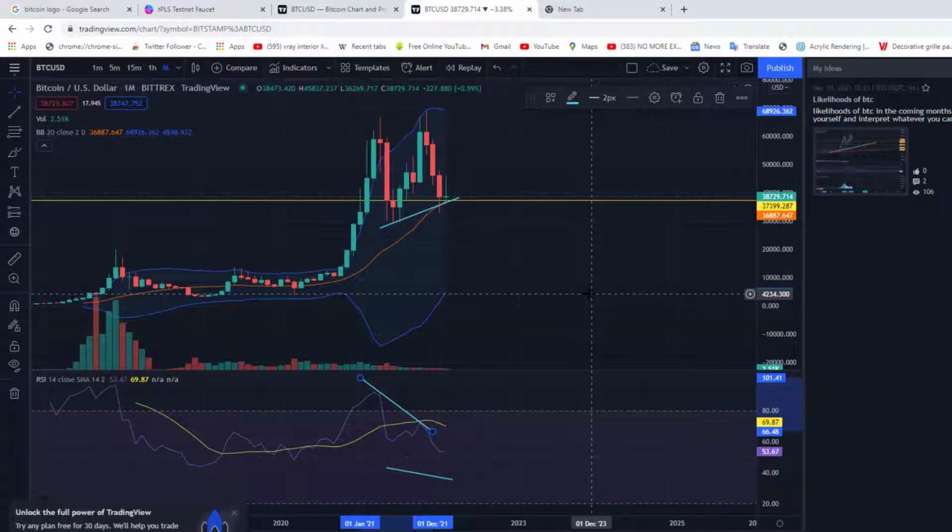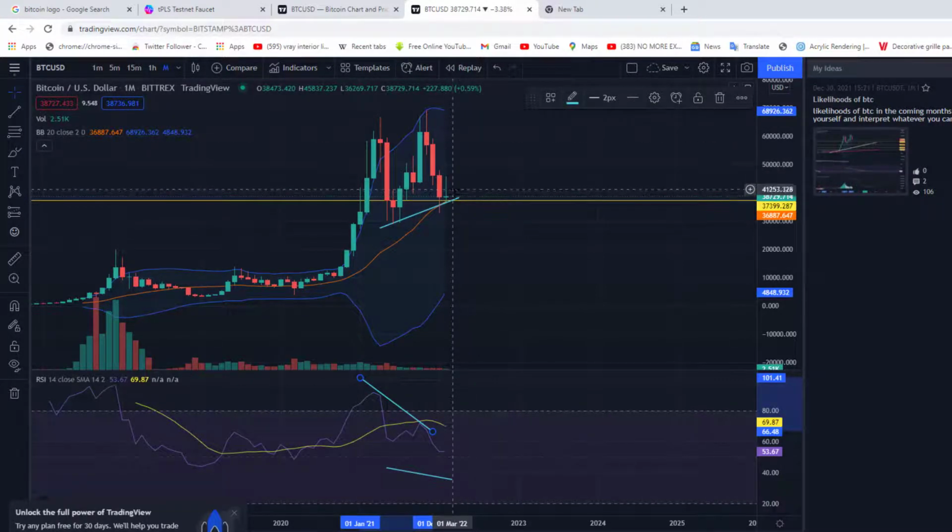Okay, a lot of people had the initial move from 20k up to 65k, which made a lot of people euphoric, and when they saw the market dump down to around 29k, a lot of people who couldn't sell at 65k waited for it to rebound, and when it rebounded back to the top at 67, they got out of the market quickly so as to avoid any bear trap. So this is what is happening. It's playing out in the chart here.